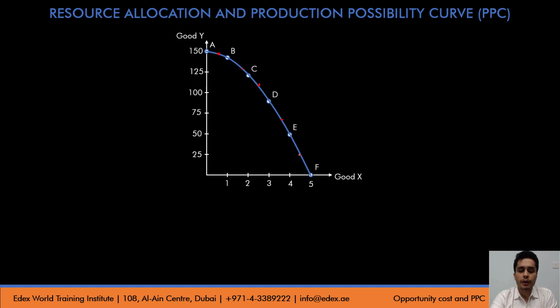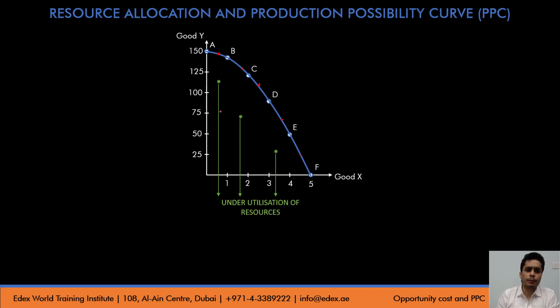But what if the producer is operating at any point inside the PPC? Is it possible? Yes, it is possible. It is possible when all resources are not used, or if resources are used but they're not used to their best potential. So what do these points inside the PPC signify? They signify underutilization of resources. And the producer should aim at reaching the PPC by making better use of the resources.